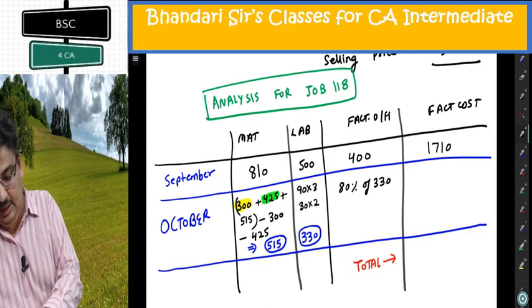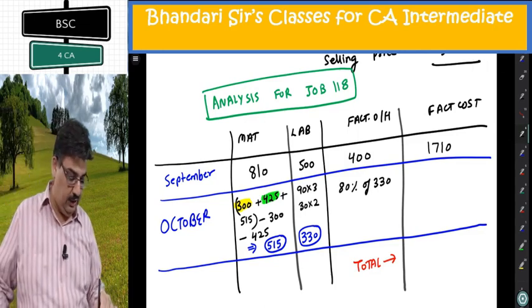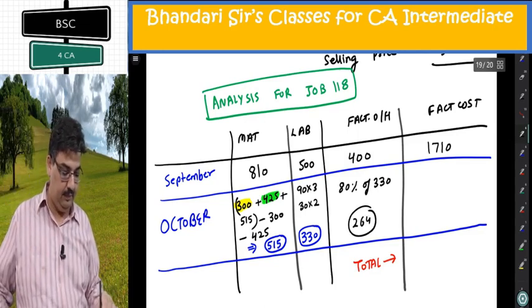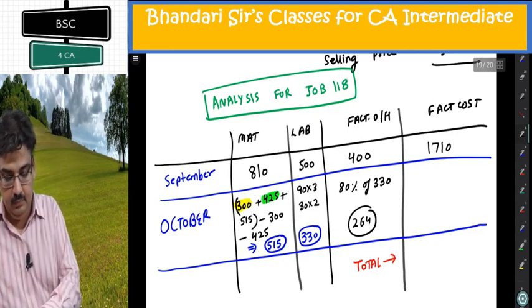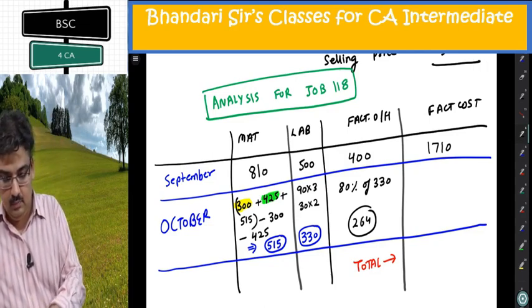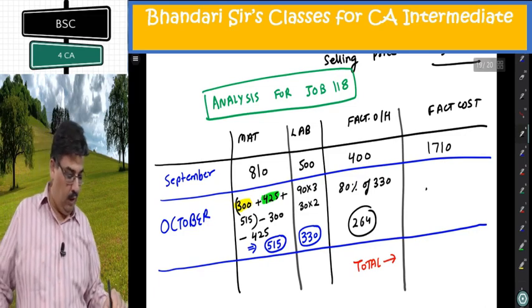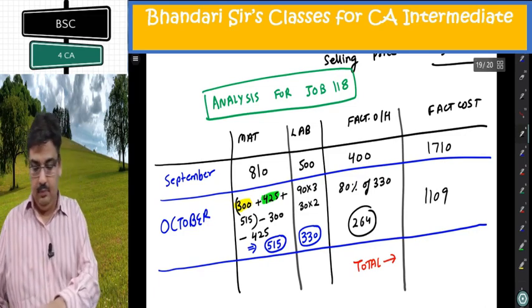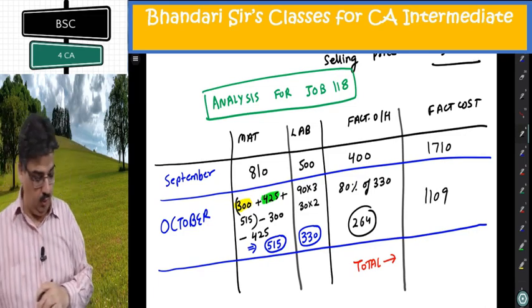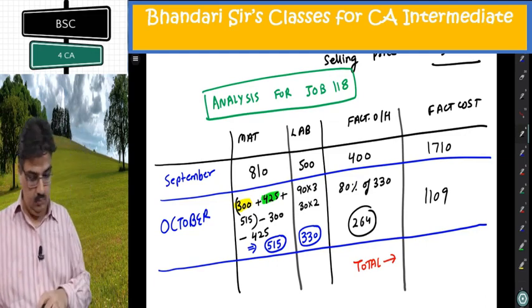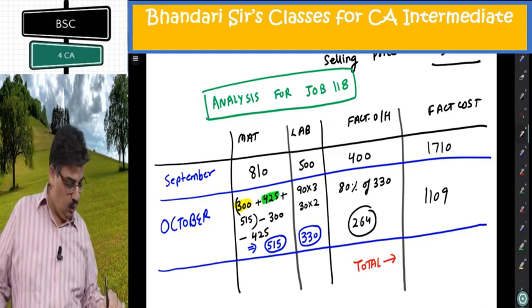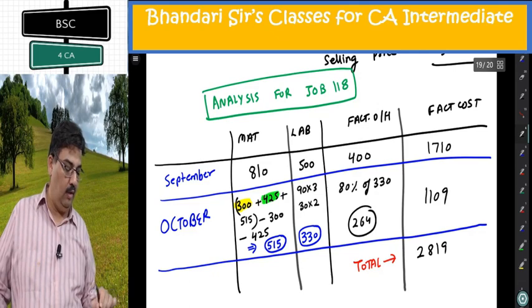330 into 80%, 264 I will be getting. Add 1109 plus 1710, 2819 total factory cost.